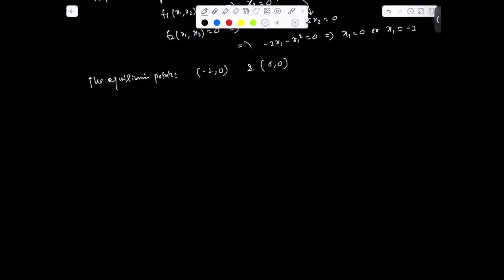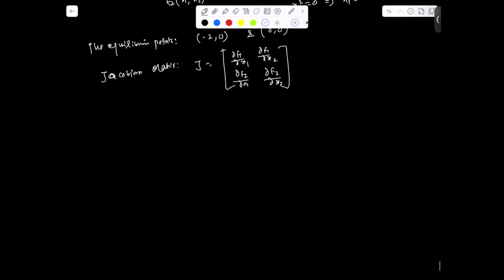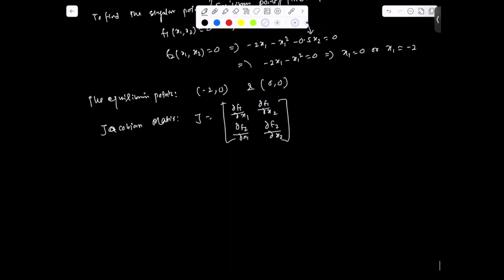So we need to find the Jacobian matrix. We can write J equal to dou f1 by dou x1, dou f1 by dou x2, dou f2 by dou x1, and dou f2 by dou x2. This is the Jacobian matrix, where f1, f2 are nothing but our two functions.